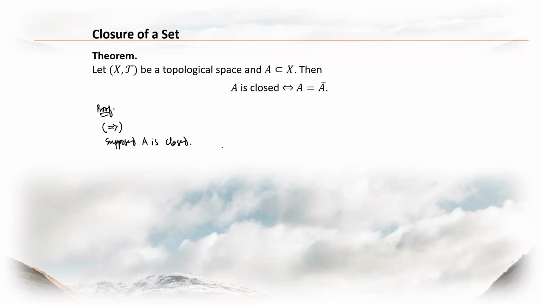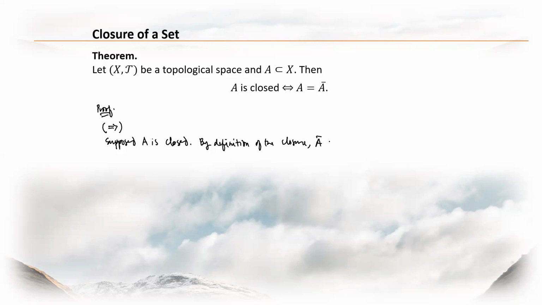The implication is, according to our definition of the closure, by definition of the closure, A bar, the closure, is the smallest closed set containing A, right?